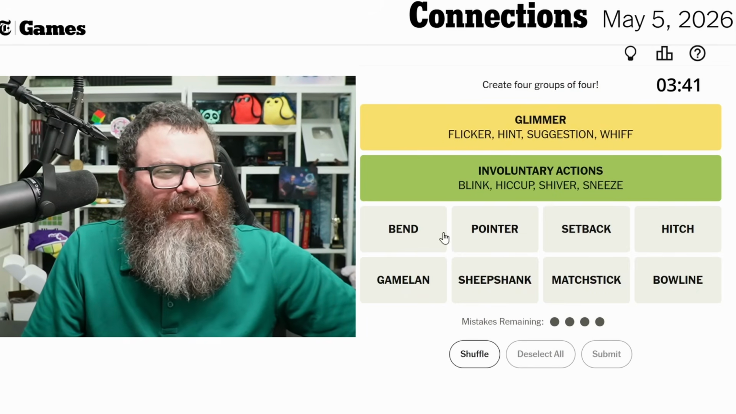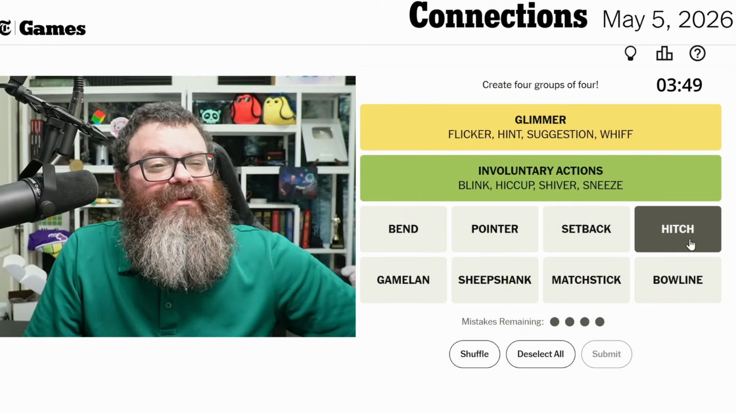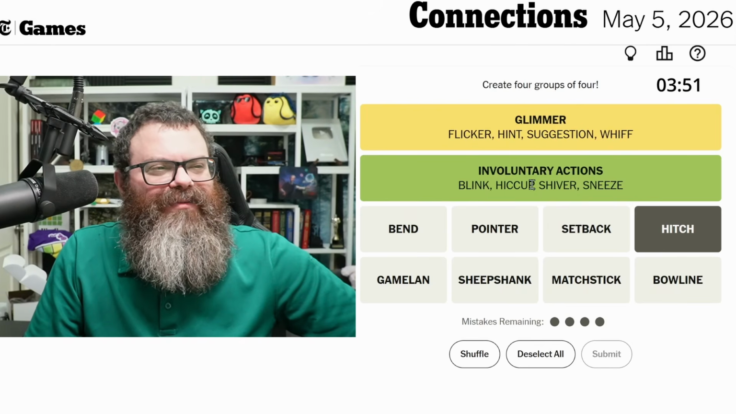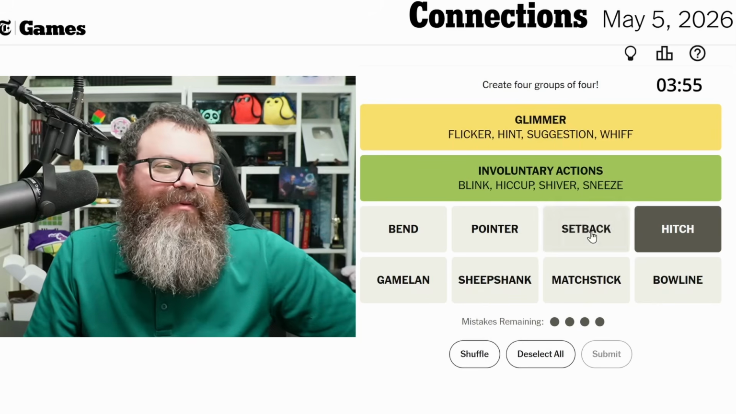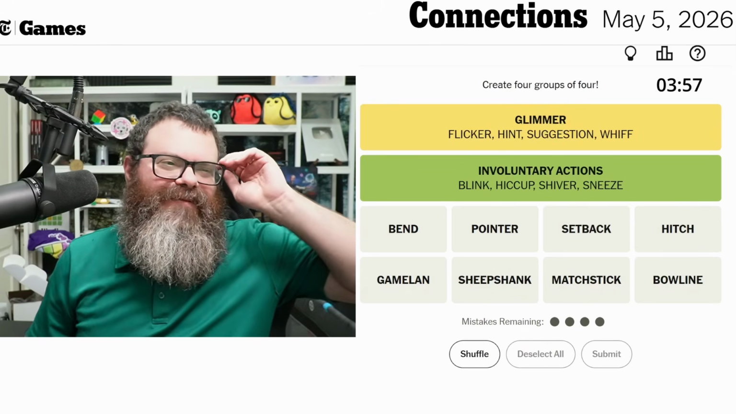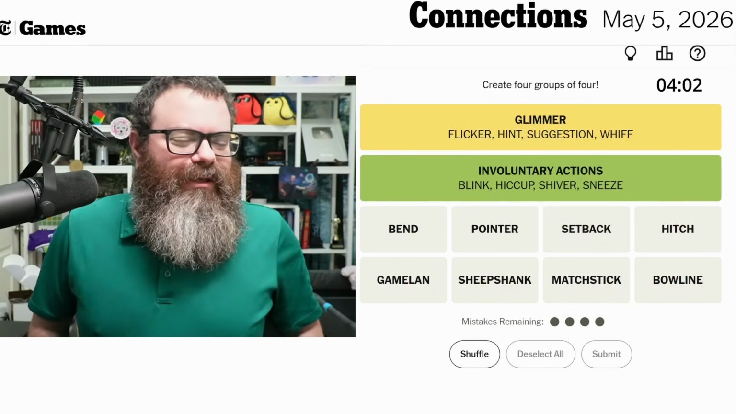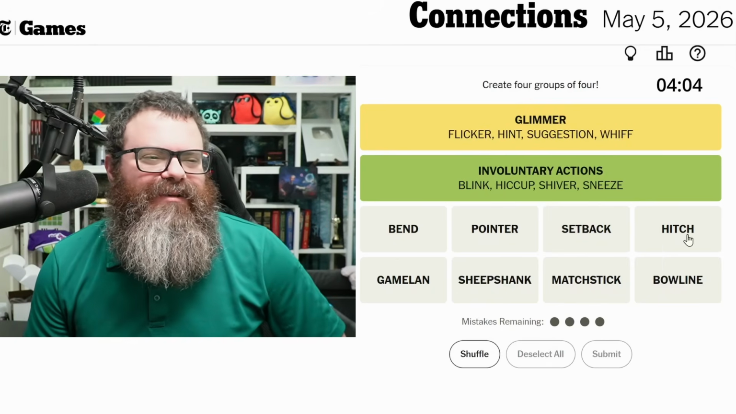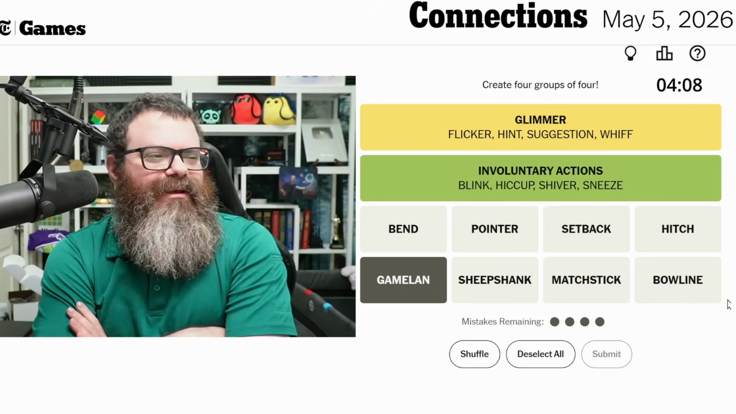I don't know. Bend and hitch. I feel like they added hitch as a red herring to go with hiccup. Like, oh, there was a hitch, there was a hiccup, there was a setback. That's another red herring. This is full of red herrings. So I bet game set match is also a red herring. So I should stop thinking about that. I need to figure out what these other words are doing. I don't know what game land is though.